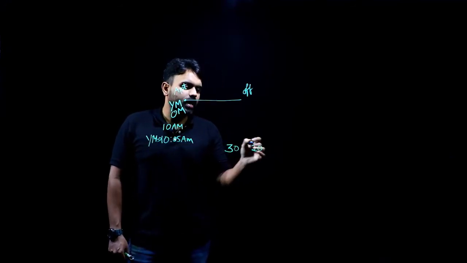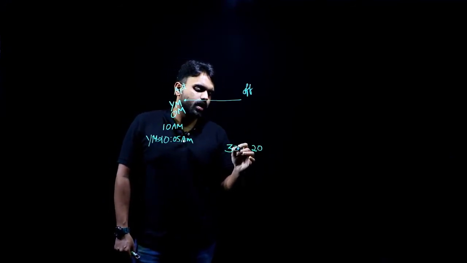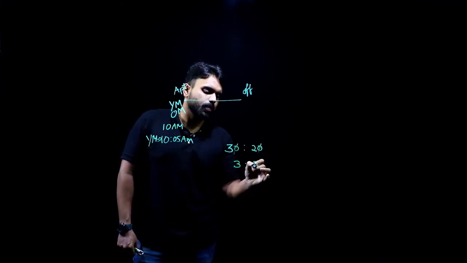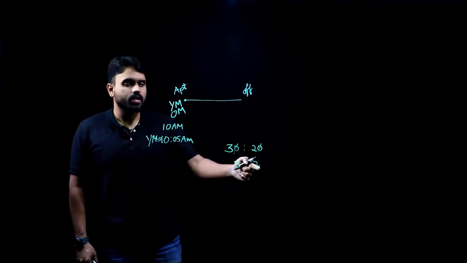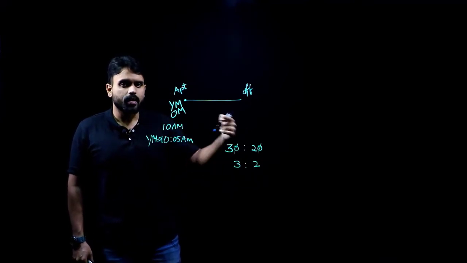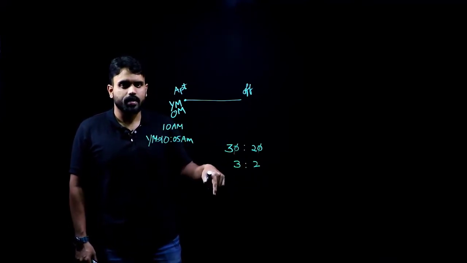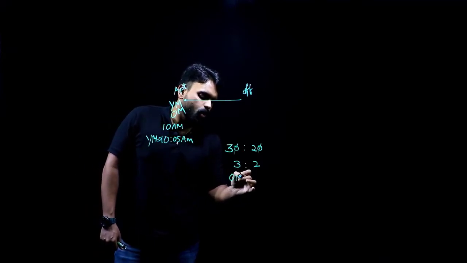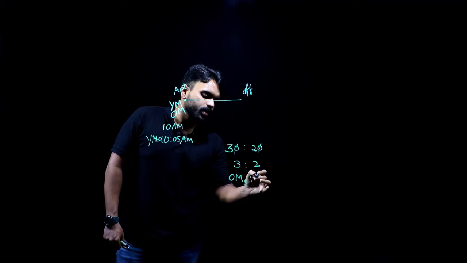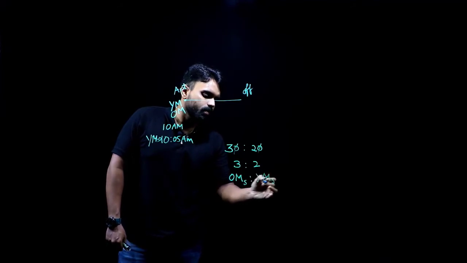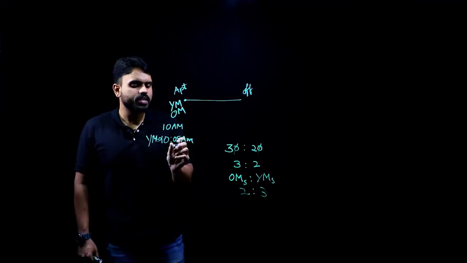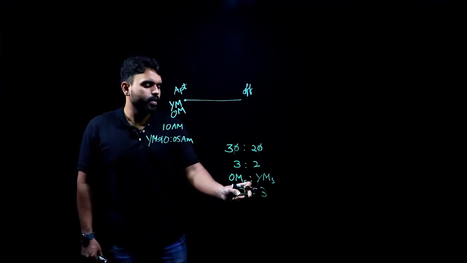So the time taken is in the ratio 3:2. What will be the speed ratio? Inverse of it. So the old man's speed to the young man's speed will be 2:3.